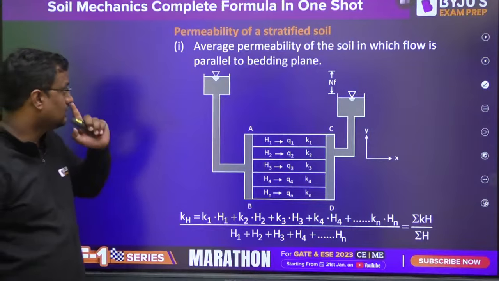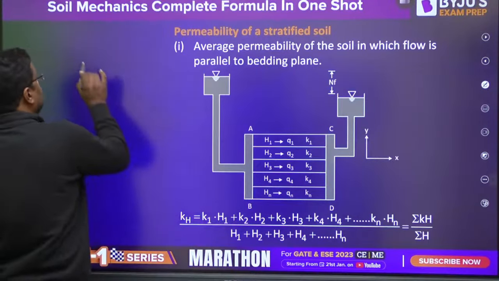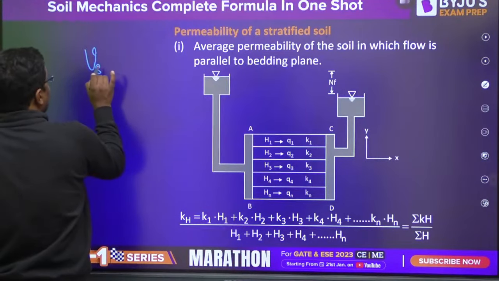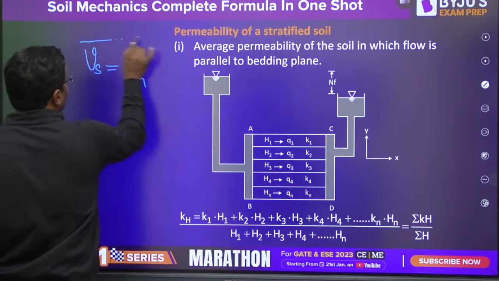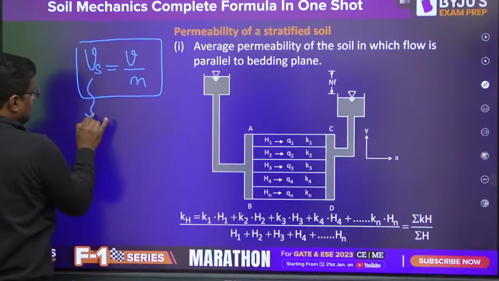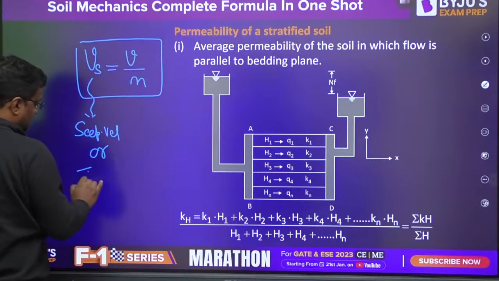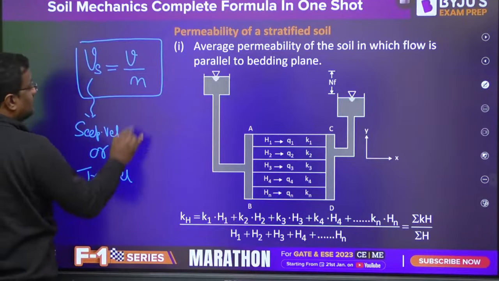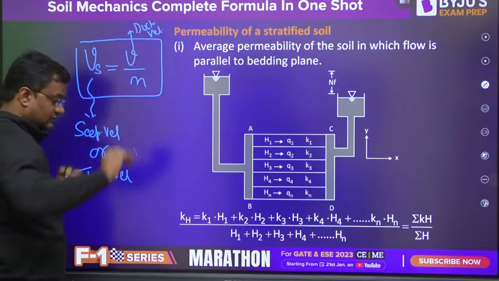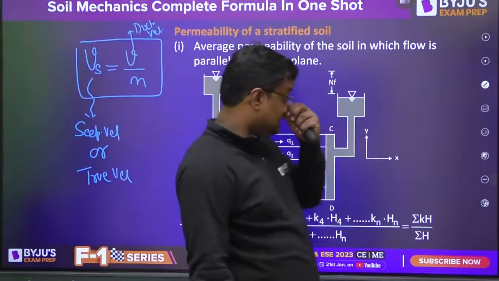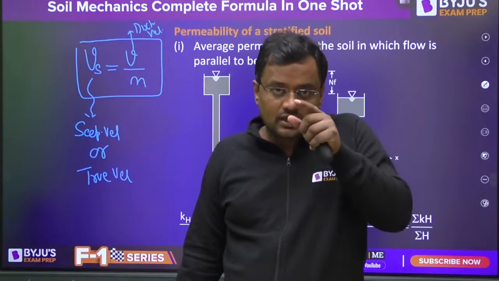Now the permeability formula, one of the most important formulas: the seepage velocity, that is the true velocity, is discharge velocity upon n. This is the seepage velocity or true velocity, asli velocity, and this is the discharge velocity. Now what is the difference? Guys, velocity is discharge by area.